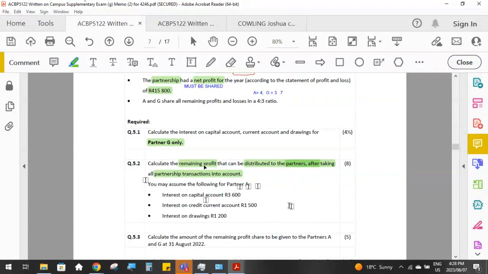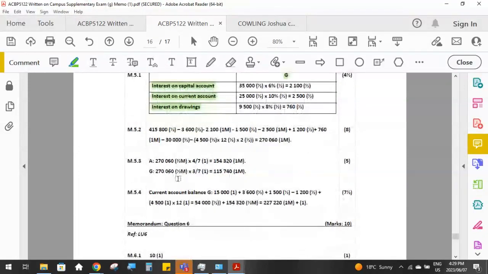And here they give us the information for partner A. They've just given us the calculated amounts of the interest and the drawings. We didn't have to go and multiply out the amounts by the percentages. They've given you the actual amount of interest, etc. So 5.2, 415,800, that's the total profit. Again, I would have preferred to see them labeling this correctly so that you can follow the workings.